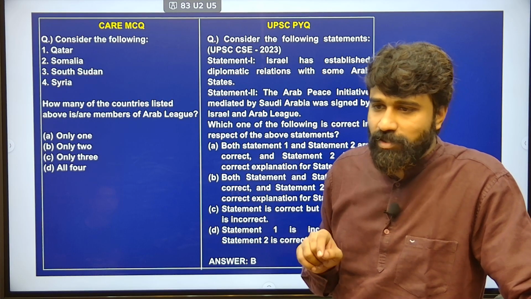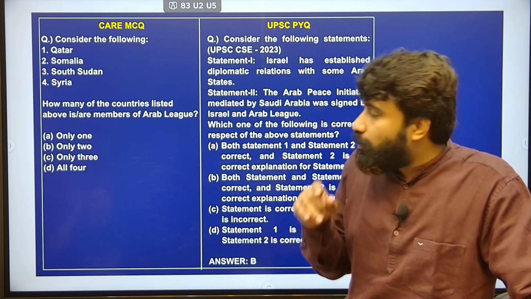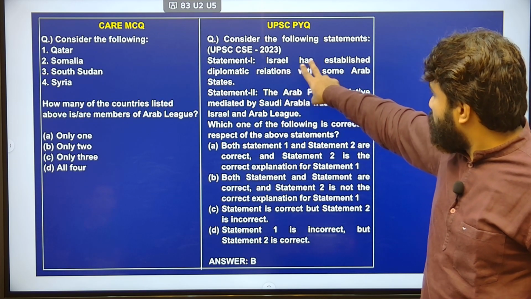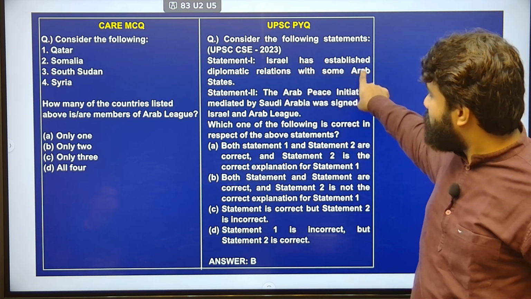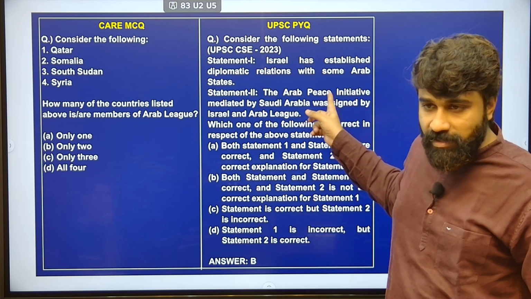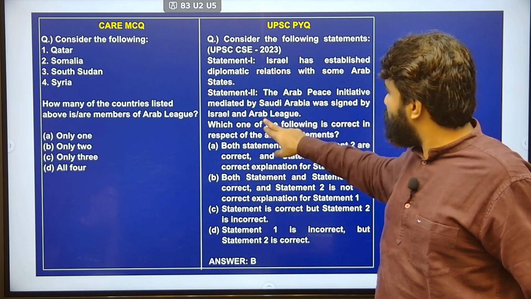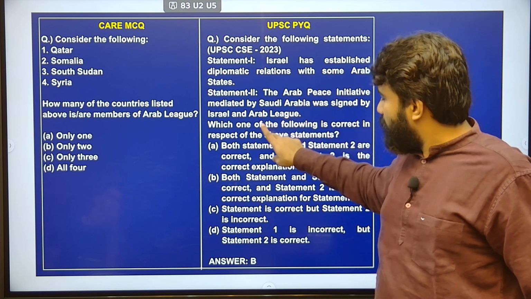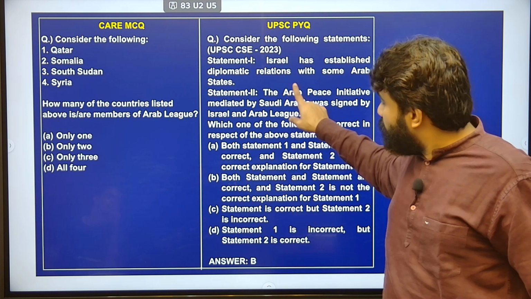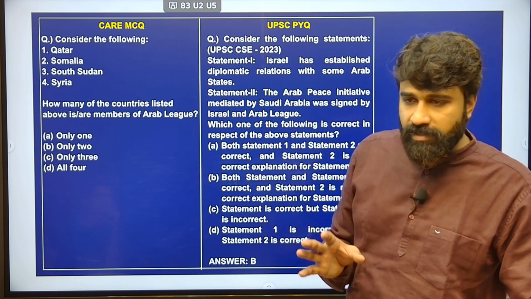In 2011, South Sudan was divided from Sudan and it did not join the Arab League. Okay. In CSC 23, statement 1 says Israel has established diplomatic relations with some Arab countries, and statement 2 says the Arab Peace Initiative mediated by Saudi Arabia was signed by Arab states and Israel and the Arab League. Actually, this question is a disputed one. Various keys have mentioned different answers.